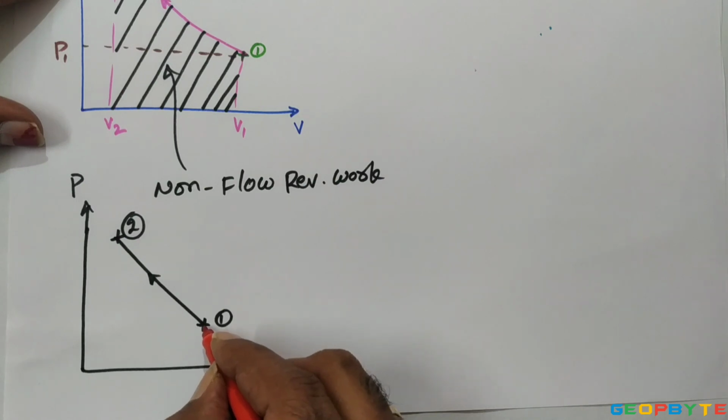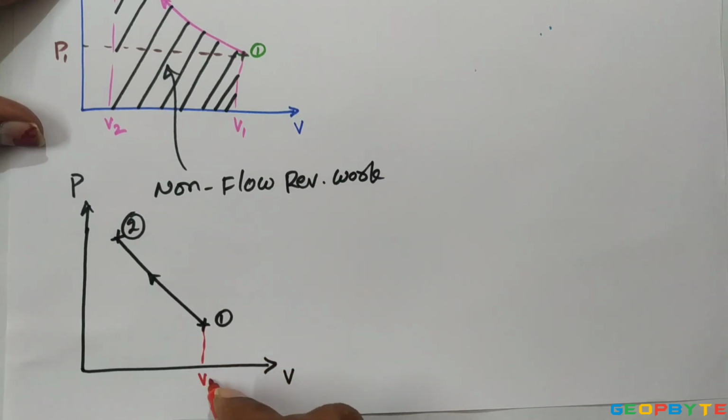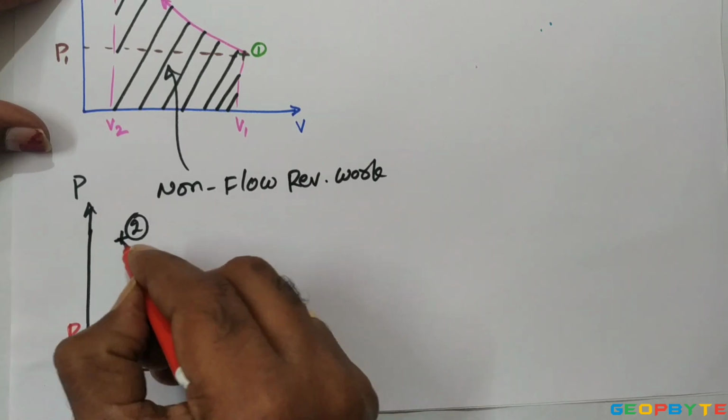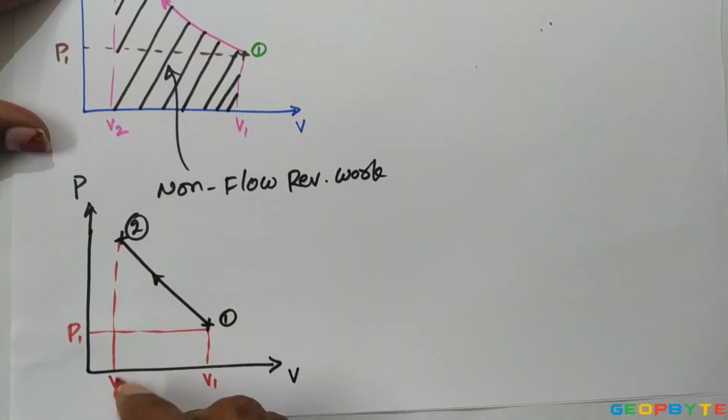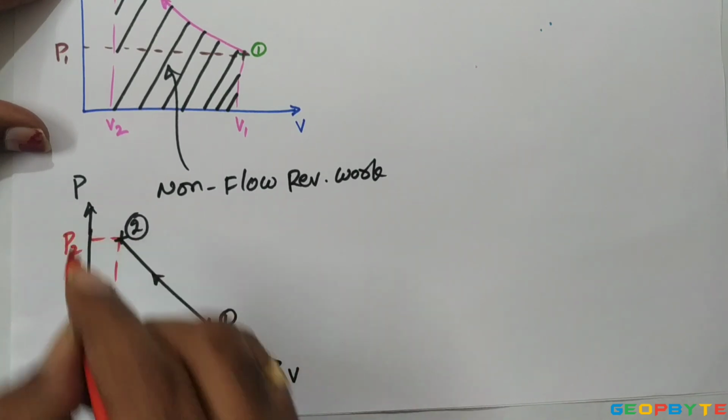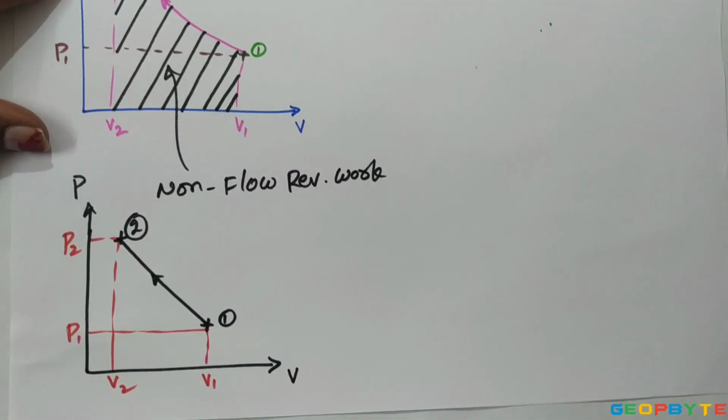At state 1, the volume is V1 and pressure is P1. Similarly, at state 2, the volume is V2 and pressure is P2. As we know, the area below the PV diagram is equal to non-flow work.